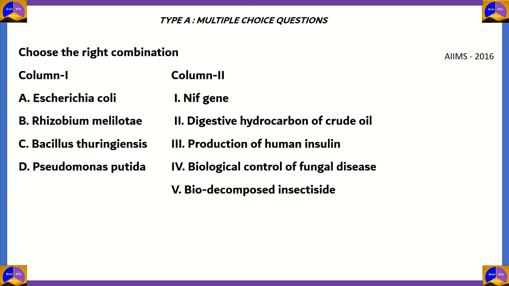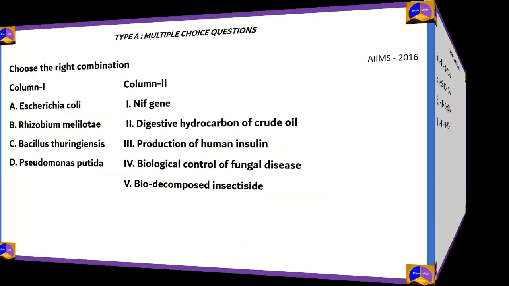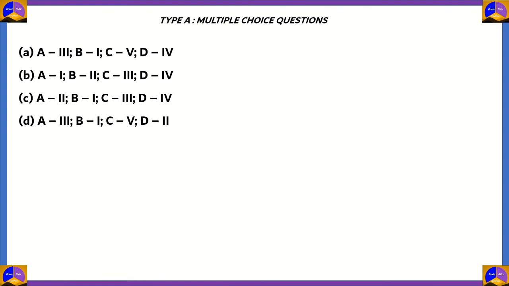So therefore, digestive hydrocarbon of crude oil will be correctly matched with option D, Pseudomonas putida. So any option containing D2 will be correct. And if you look at our options, you can see that the only option which has D2 is option D. So therefore, option D, A3, B1, C5, D2 is the correct answer.